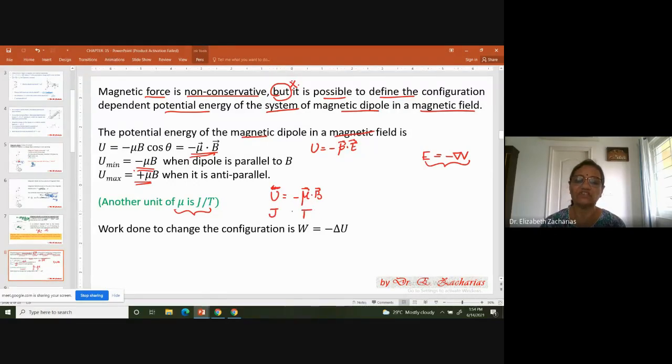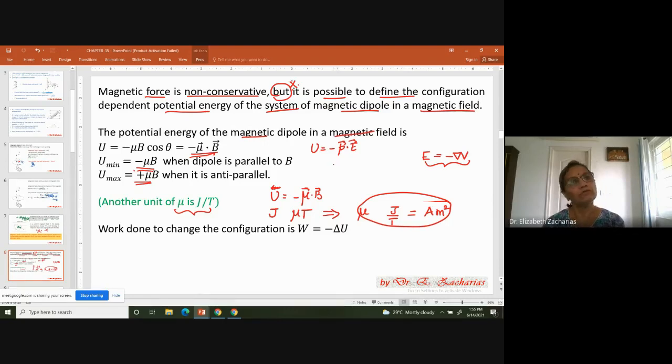Magnetic field is Tesla, then you have mu. So from this you get mu will have a unit Joule per Tesla. Till a few minutes back, we also said there is a unit ampere meter square. So typically that is how we arrive at multiple answer questions.